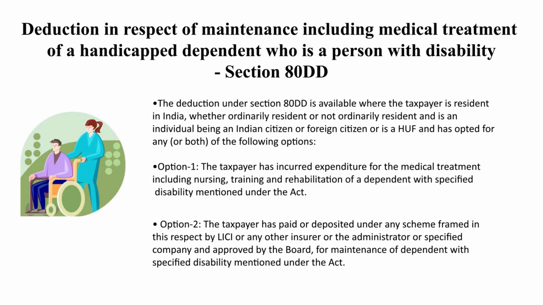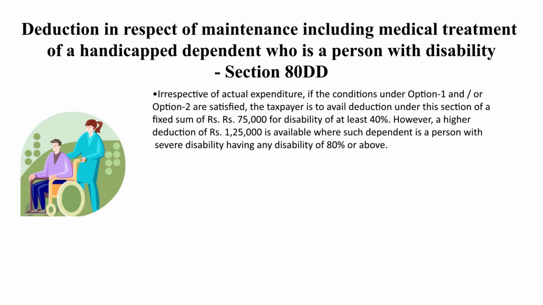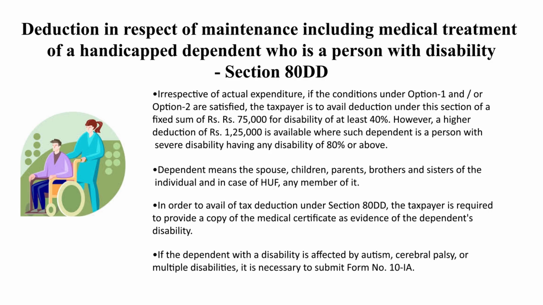This deduction is available to an individual or a Hindu undivided family for providing medical treatment of any handicapped dependent, and in that case under section 80DD a straight 75,000 will be allowed as deduction if the disability is 40% or above, and in case of disability 80% or above, the deduction will be 1,25,000, disregarding the actual amount of expenditure incurred. Here dependent means spouse, children, parents, brothers, sisters of the individual or Hindu undivided family member, whatever may be.